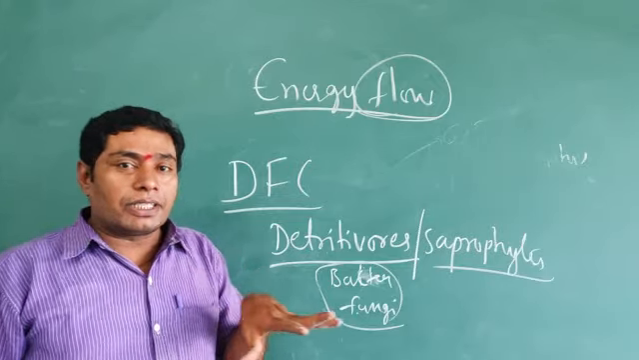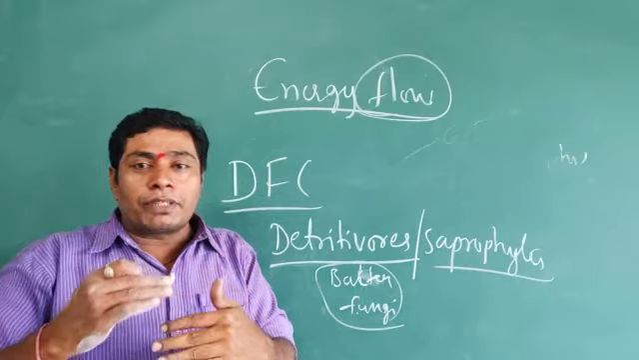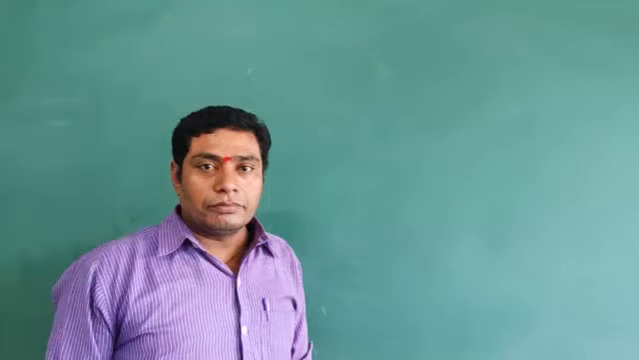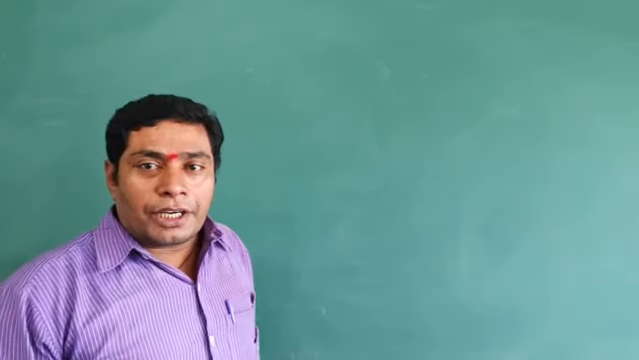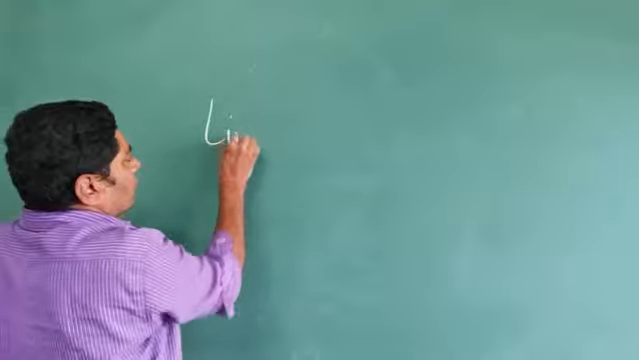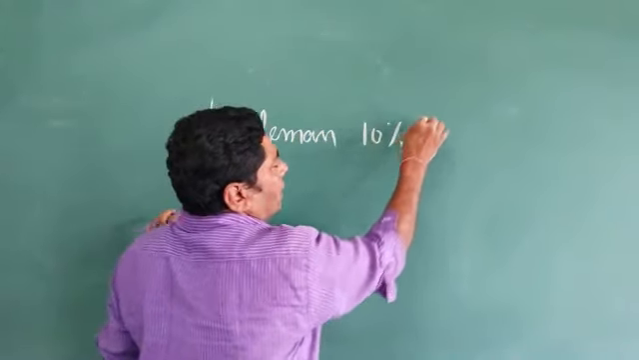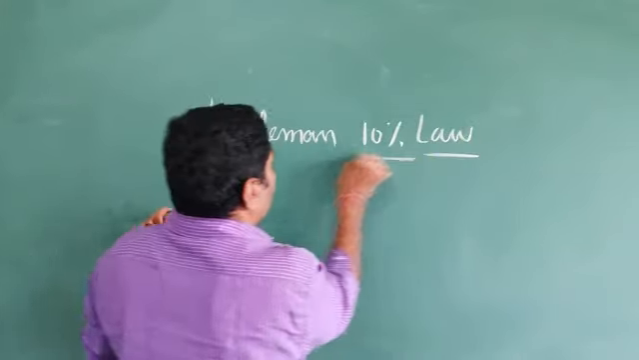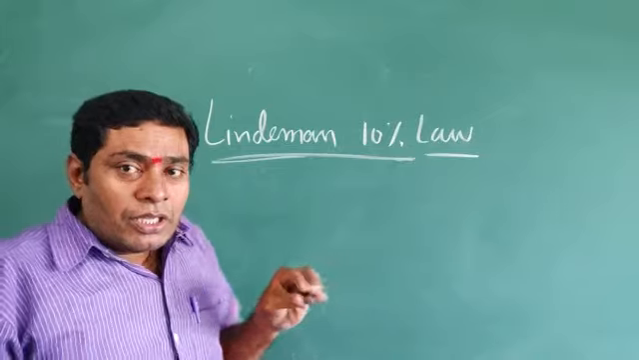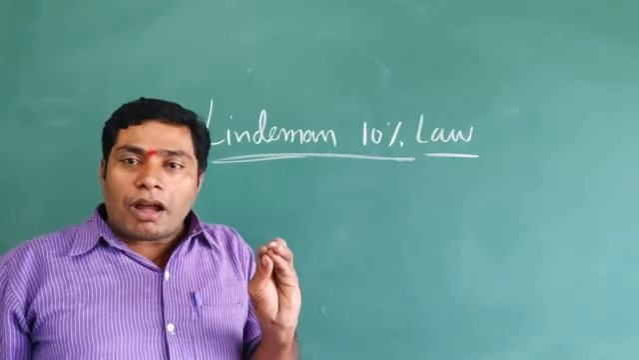Now, how does the energy flow from one trophic level to another trophic level? According to Lindemann's 10% law. In here, the energy is produced by the producers or autotrophs.